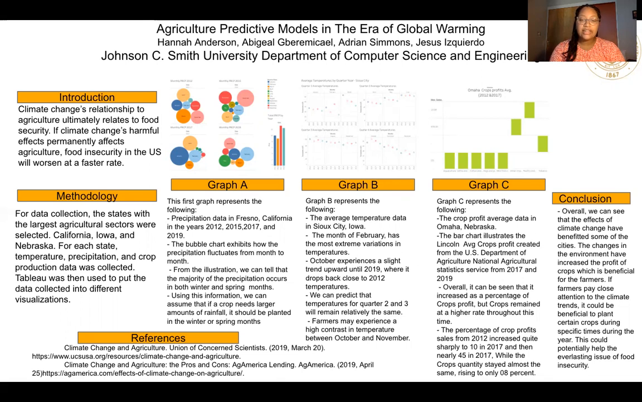We can predict that temperatures for quarter 2 and 3 will remain relatively the same. Farmers may experience a high contrast in temperature between October and November.